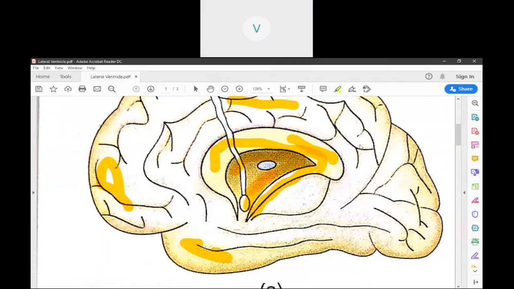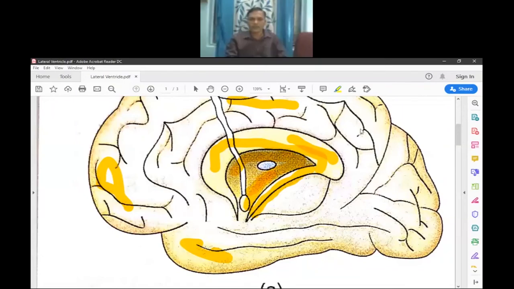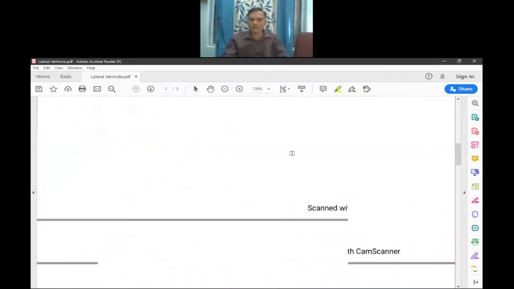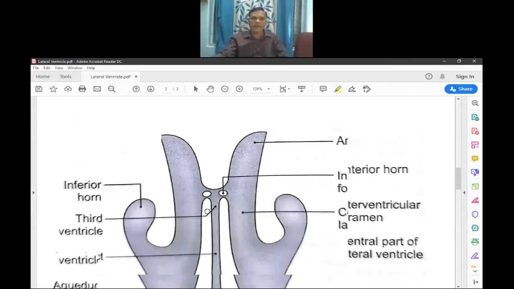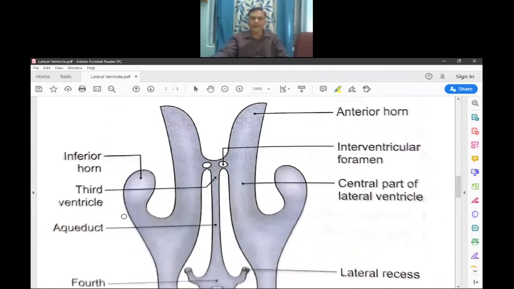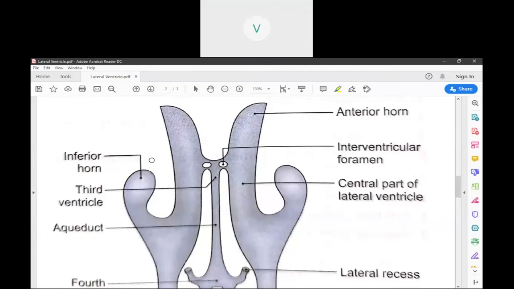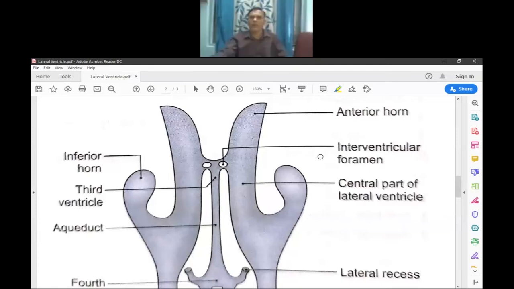Then the parts of the lateral ventricles. There are two lateral ventricles, one in the right hemisphere and one in the left hemisphere.